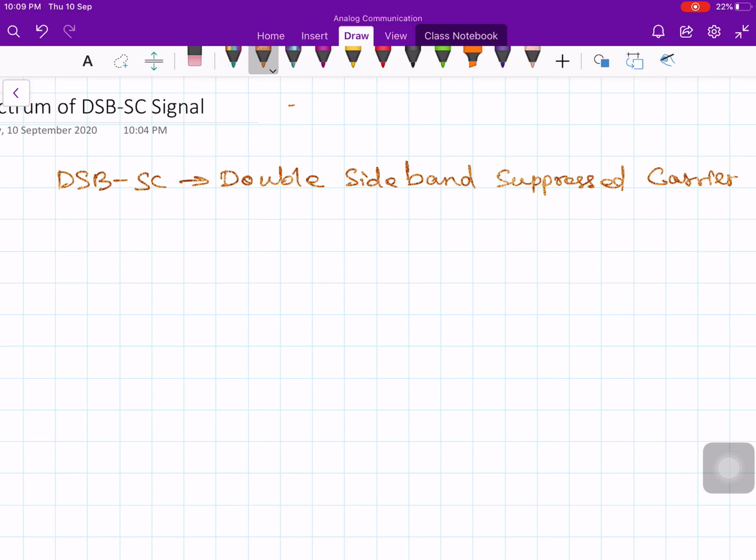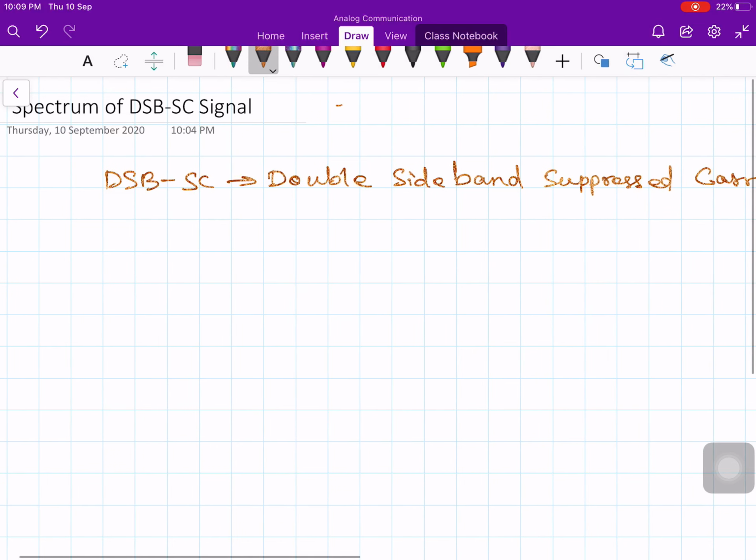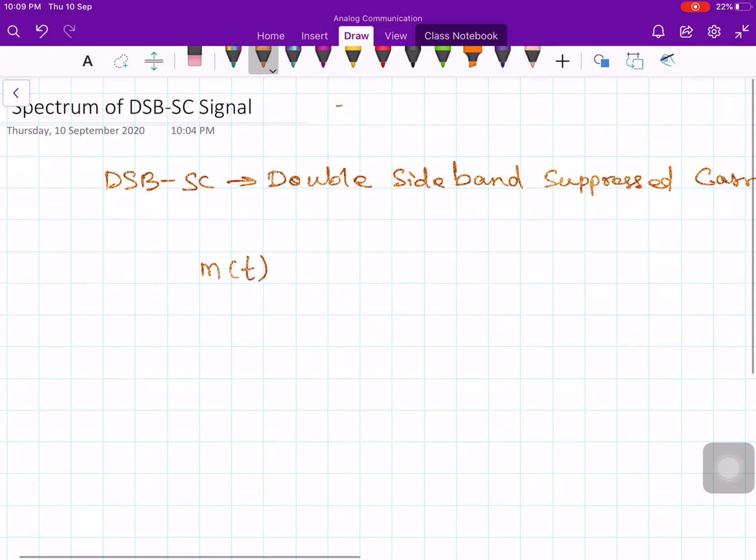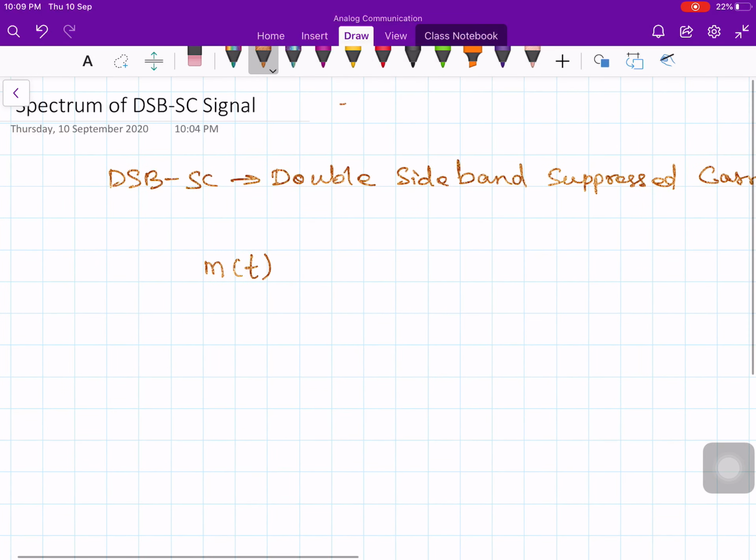To discuss this, let us assume that your message signal, denoted by m of t, has some spectrum. How do you get that spectrum? You take the Fourier transform, and you denote it by M of f. This is the continuous time Fourier transform.